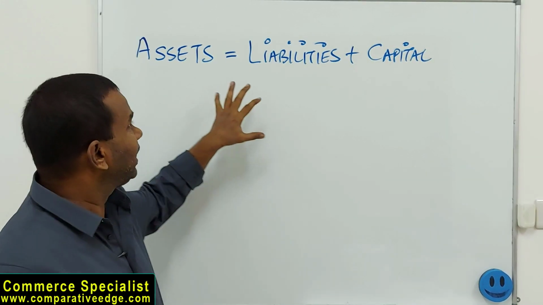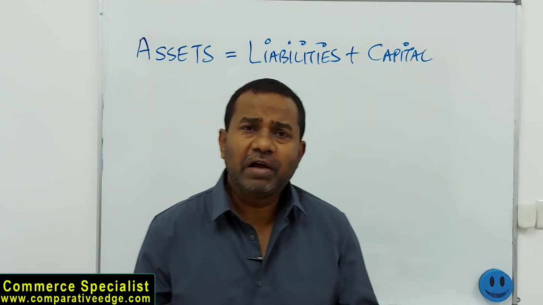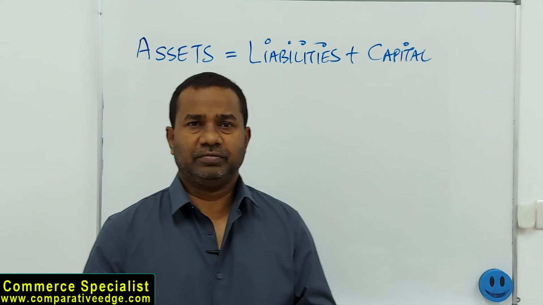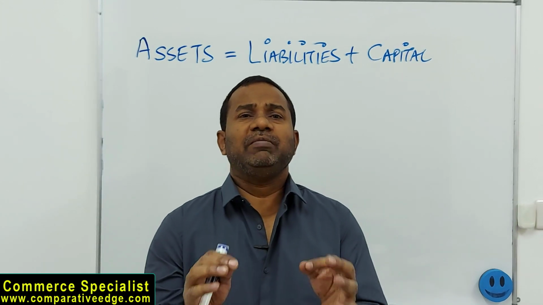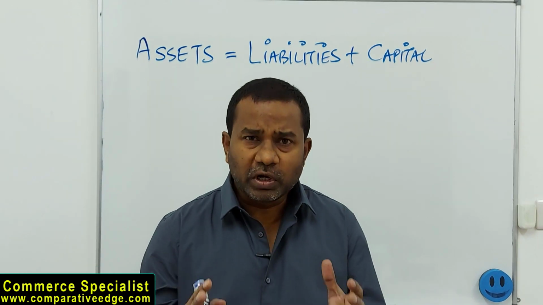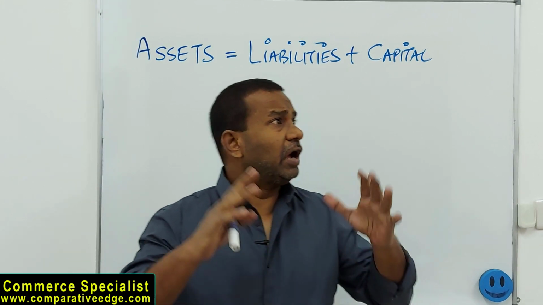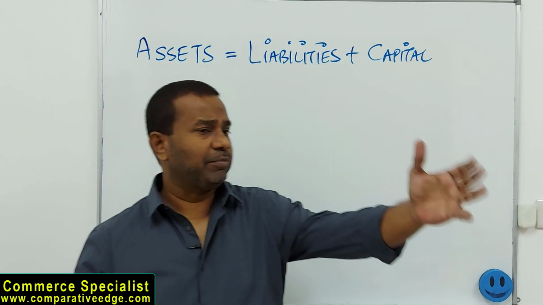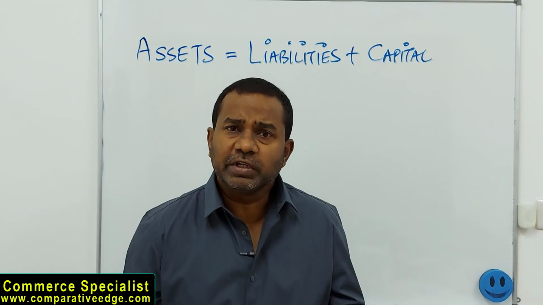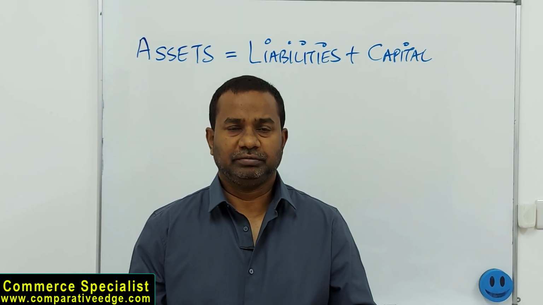So guys, if you look at the basic accounting equation, the very first element here is assets. We need to have a very good understanding of what is meant by the term assets. First of all, I'll give you a layman's definition. Assets are things which are useful for the business. If you look around here, whiteboard, AC, laptop, furniture, phone, all these things are assets for me because I'm using them. Anything which is useful for a business is an asset of a business. I hope that is very clear.